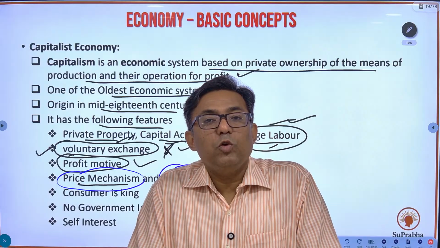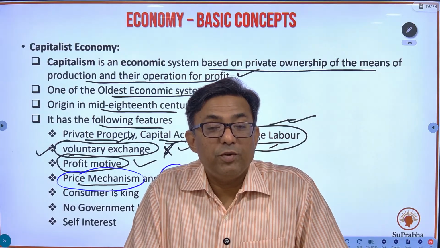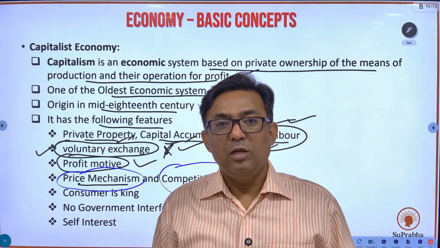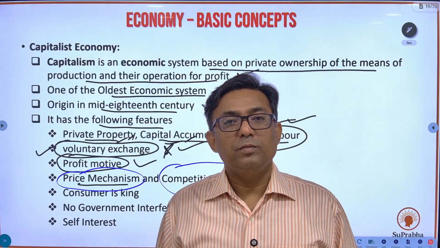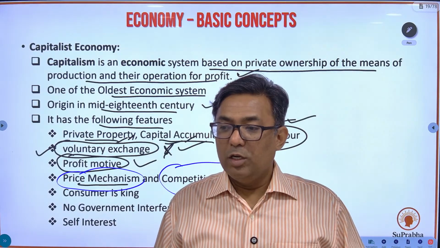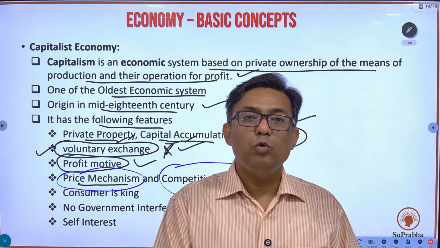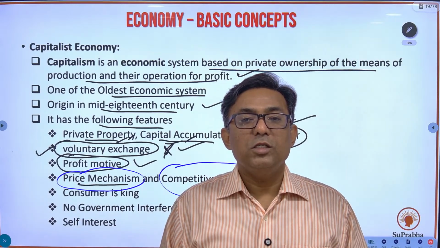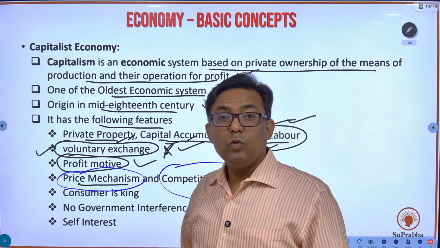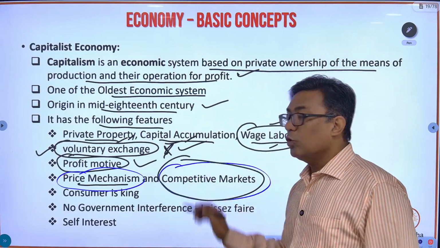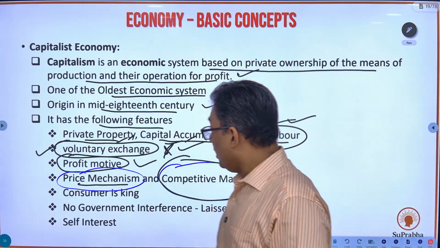So in a capitalist economy, there are competitive markets. But in a socialist economy, the government is owning everything, so there is no competition. In a perfectly socialist economy, there is no private player. Private people are not allowed to start their industries. So you have competitive markets in a capitalist economy.